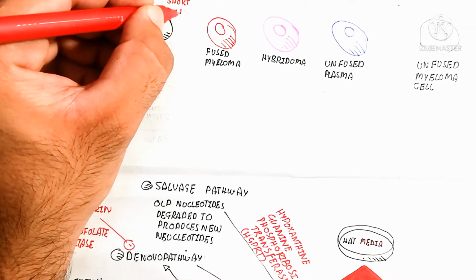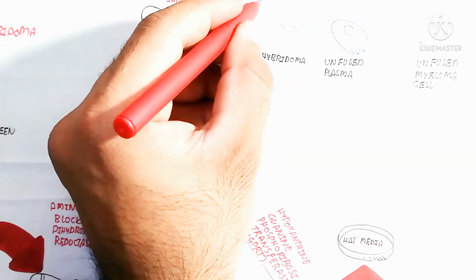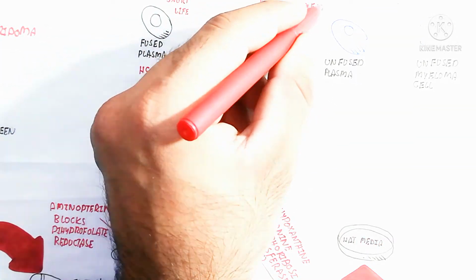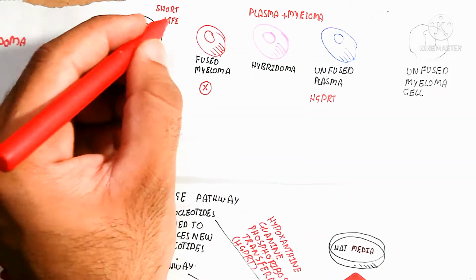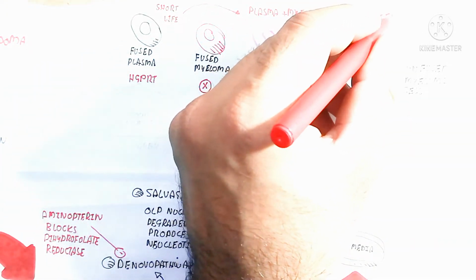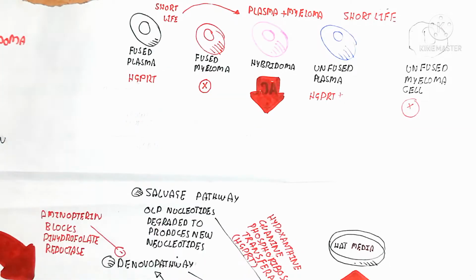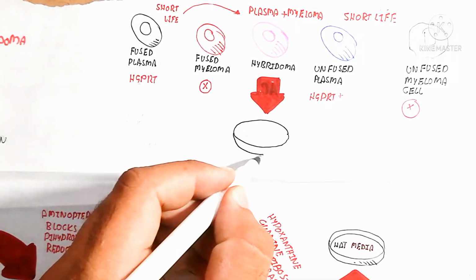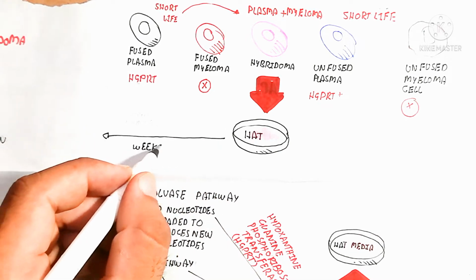On the other hand, the phosphate, amino and sugar present in the HAT media are used for the de novo pathway, where new nucleotides are formed. Aminopterin blocks dihydrofolate reductase, which inhibits the de novo pathway and promotes the salvage pathway. I hope that makes sense.